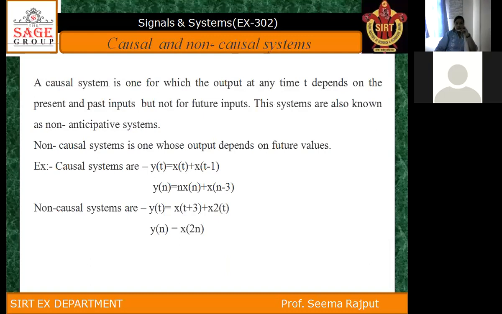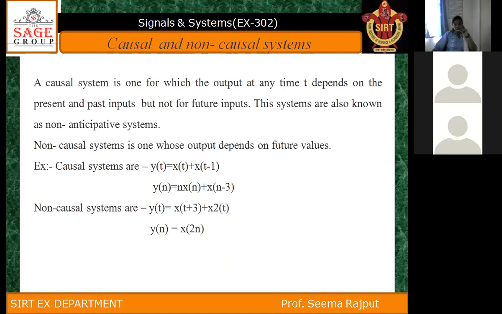Now another one is causal and non-causal systems. A causal system is one for which the output at any time t depends on the present and past inputs, but not on future inputs. This system is known as a non-anticipative system.